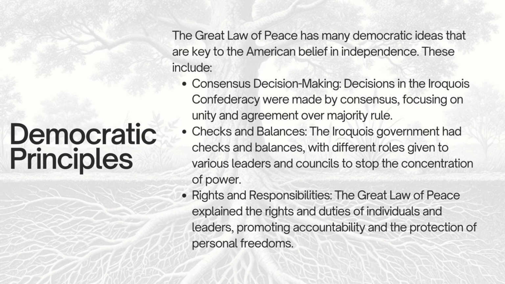Decisions in the Iroquois Confederacy were made by consensus, focusing on unity and agreement over majority rule. Checks and balances. The Iroquois government had checks and balances, with different roles given to various leaders and councils to stop the concentration of power. Rights and responsibilities. The Great Law of Peace explained the rights and duties of individuals and leaders, promoting accountability and the protection of personal freedoms.